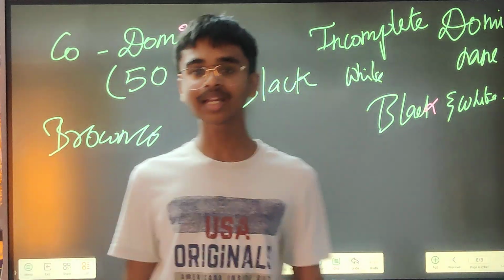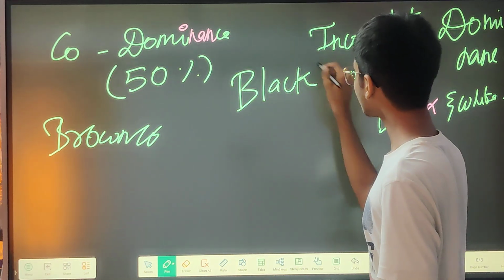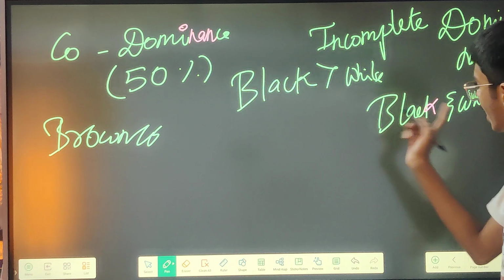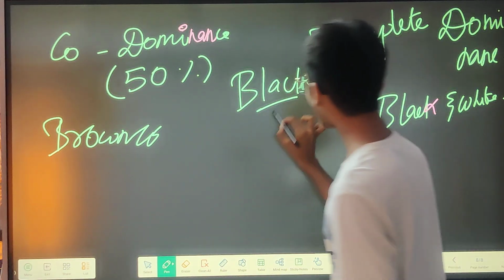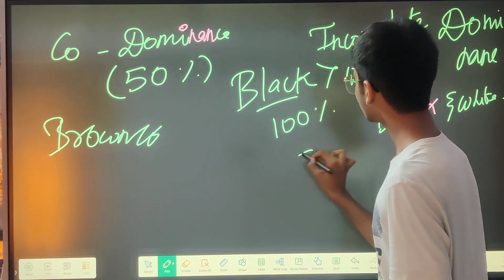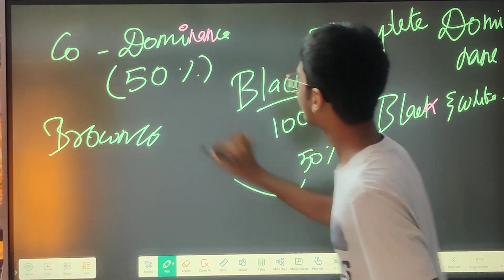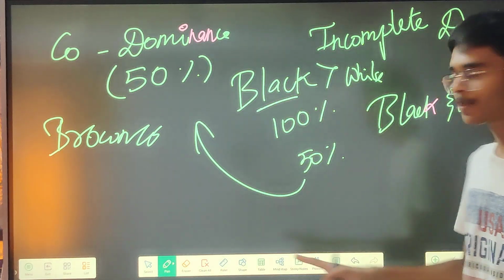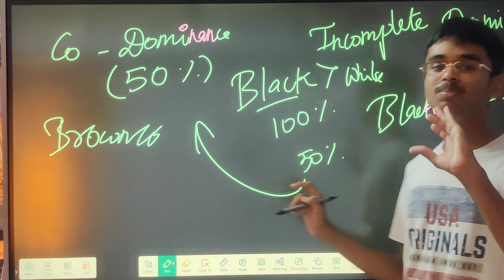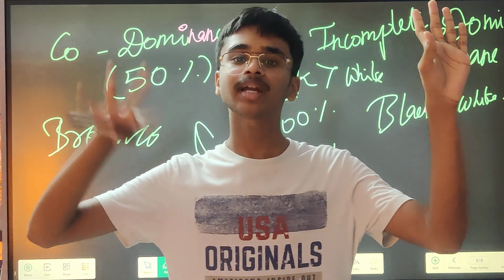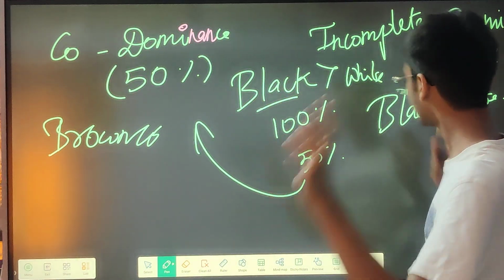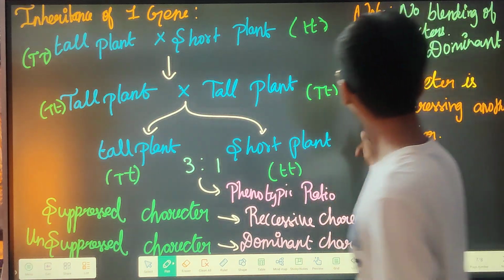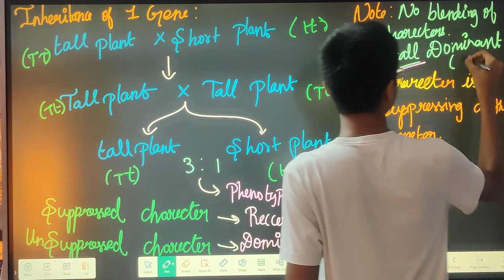And here you can see that even though black is more dominant than white, here it is not 100% dominant. Here it is just 50% dominant. Here in some places black is dominant and in some places white is dominant. Here it is incompletely dominant. Then over here our tall is 100% dominant.